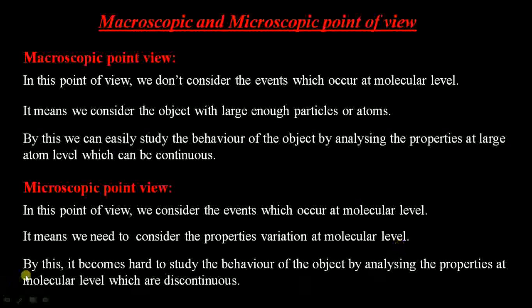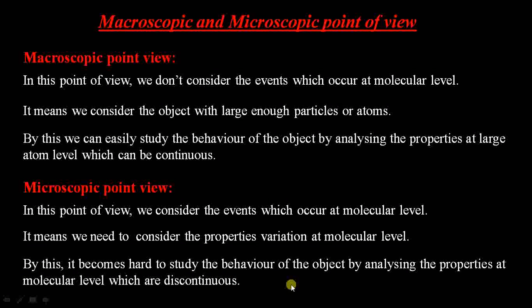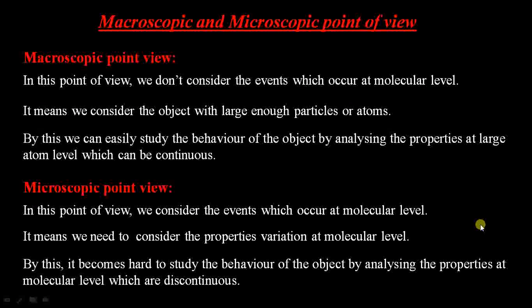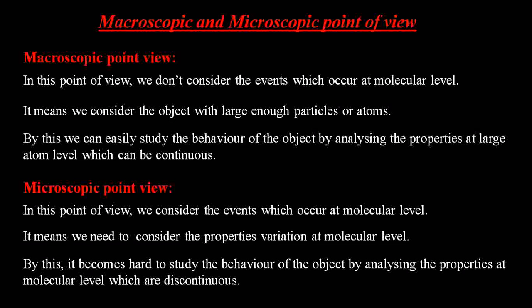The last statement is that it becomes hard to study the behavior of the object by analyzing the properties at the molecular level, which are discontinuous. At the molecular level, the process of finding the properties becomes very complex.